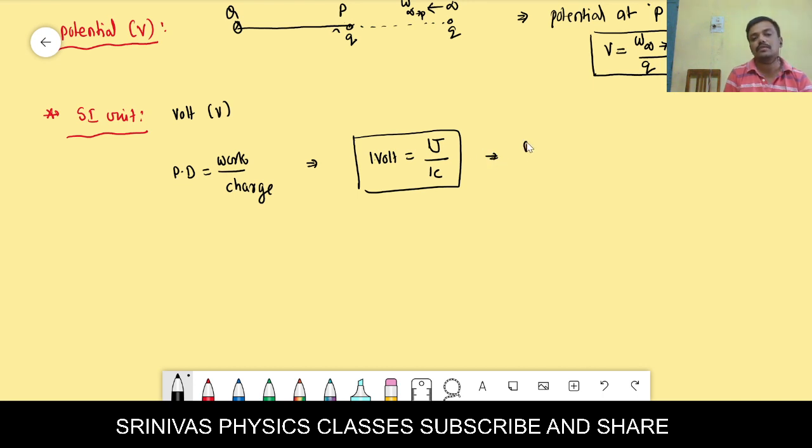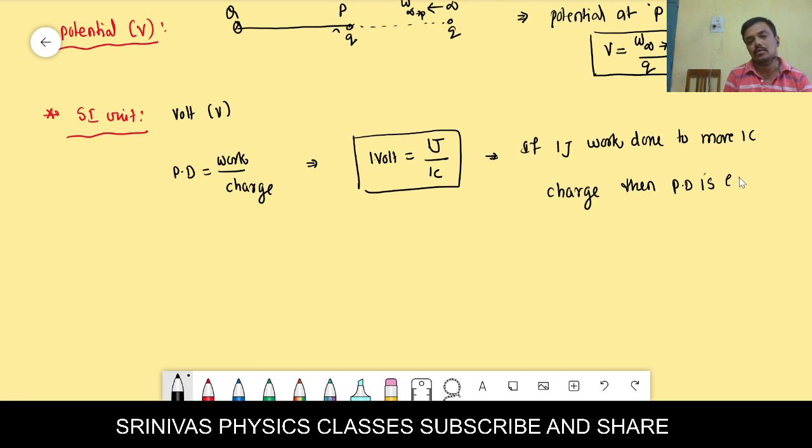This we can write as: if 1 joule of work is done to move 1 coulomb of charge, then the potential difference is equal to 1 volt. That is how to define 1 volt.